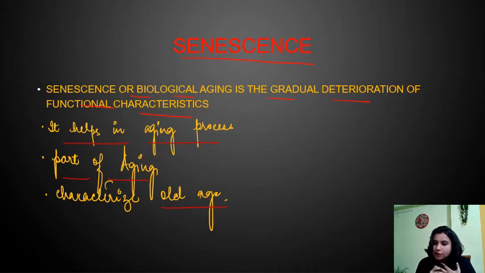So what is senescence or biological aging? It is a gradual deterioration of functional characteristics. Senescence or biological aging is the gradual deterioration of the functional characteristics. It helps in the aging process and it is a part of the aging process. It characterizes old age, right?